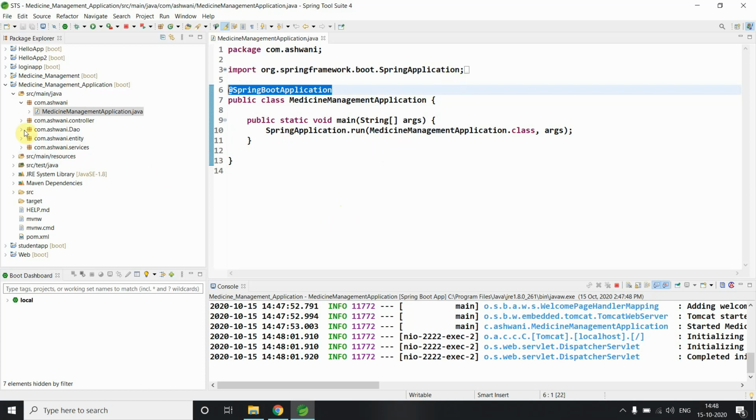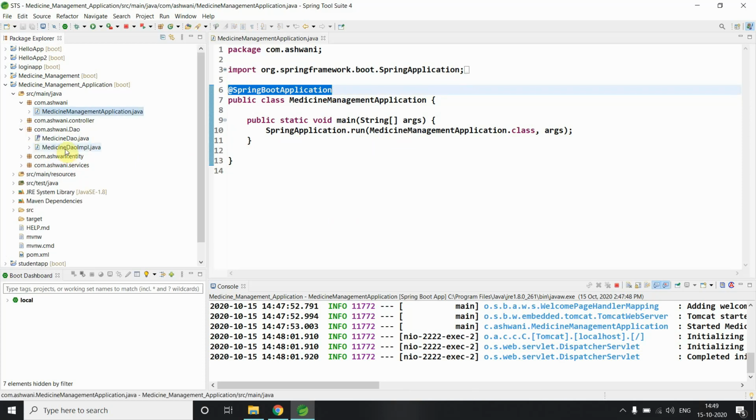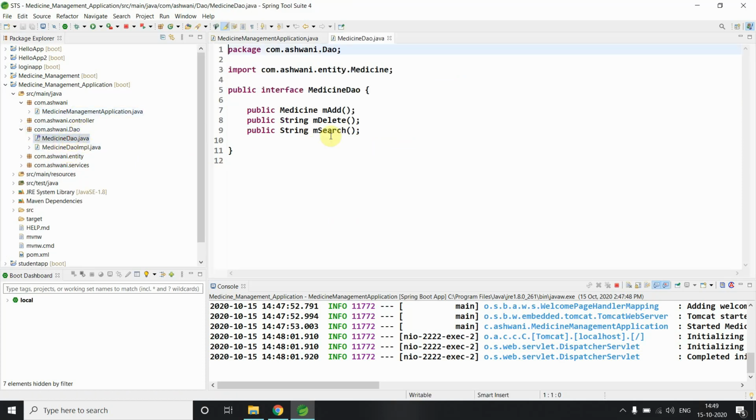Now the second thing is DAO, visible here on the left side. If I come to core Java, obviously we are already familiar with core Java if we are developing this project. Why do we use an interface in core Java?